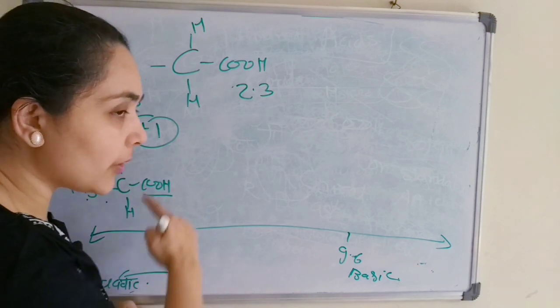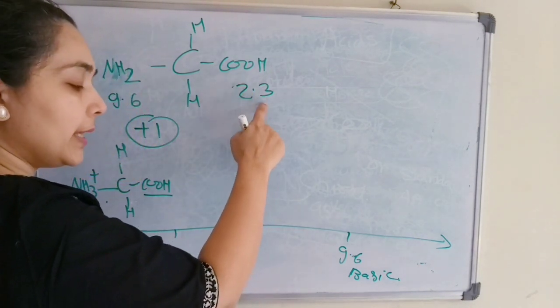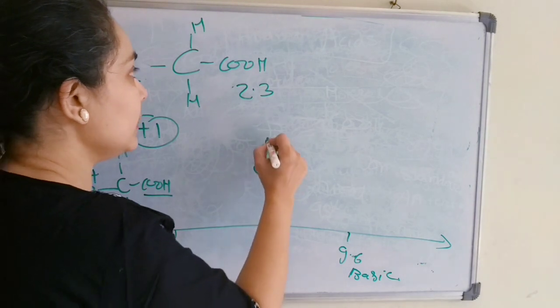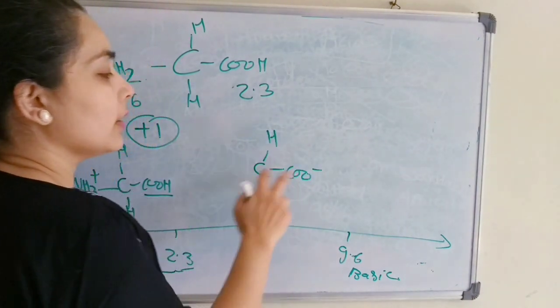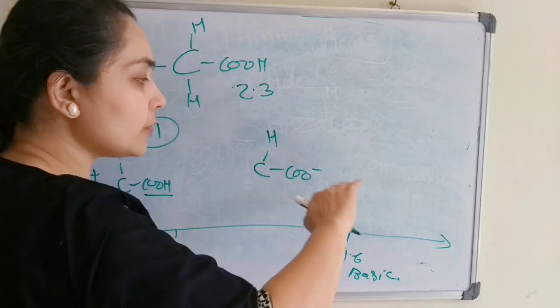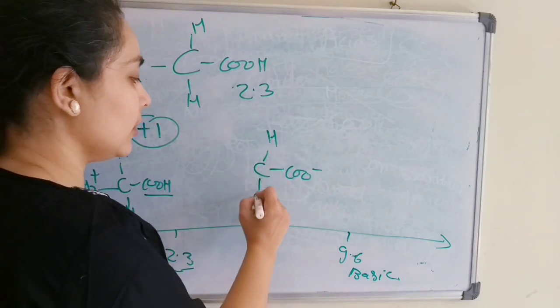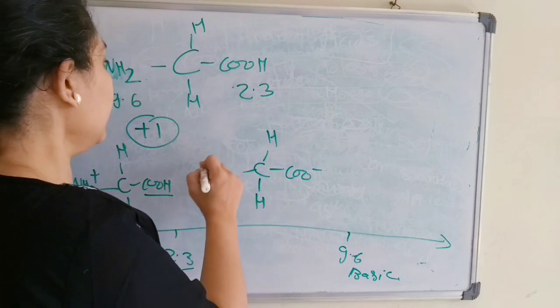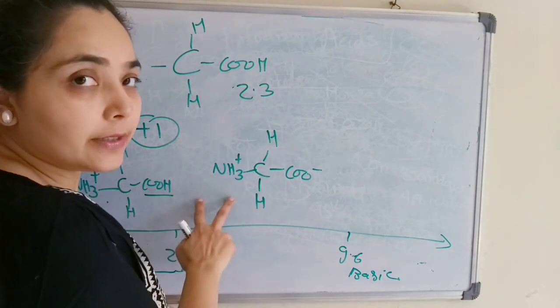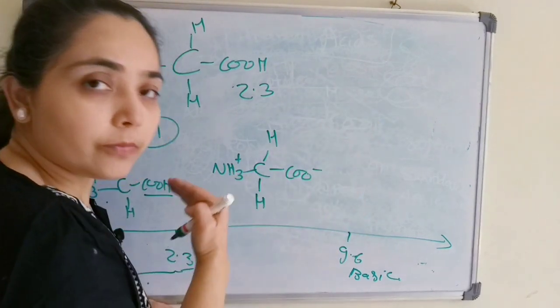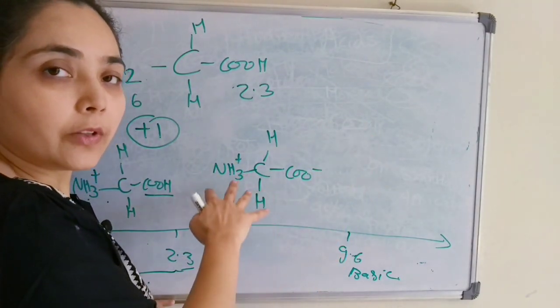As it goes beyond its pK value, what will happen? There is a removal, or it will lose 1 hydrogen atom here, a loss of proton. Below its pK value, it will be protonated.